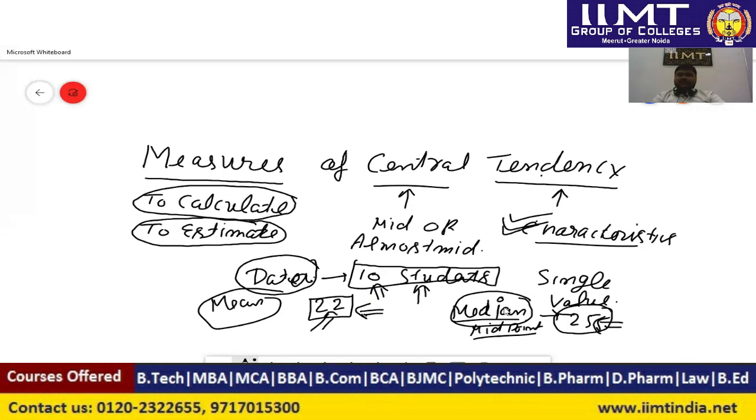We get these values by doing some kind of calculations, some kind of estimations, and the values 22 or 25 lie within the range of the data. Range means from the starting point to the last point, and the value lies almost in the mid of the data. That's why it is called measure of central tendency, or in simple language, these are also known as the averages.